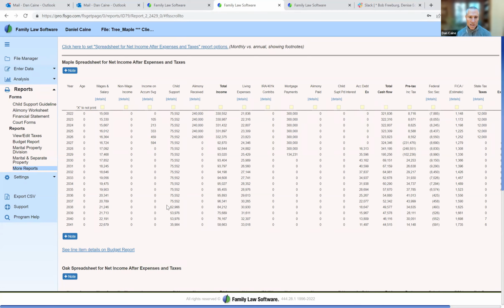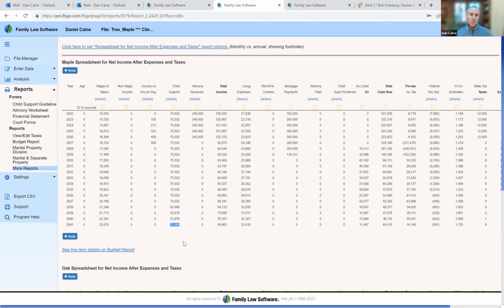One thing you'll see is that the child support payments diminish as the youngest child turns 18. The software automatically stops that child support payment. There's a partial year, and then we've got 53,976, which is the child support projection for one child. And then it turns out that at 20 years is the last year for child support, and then that child support will go to 0. You can see it all right here in this spreadsheet.